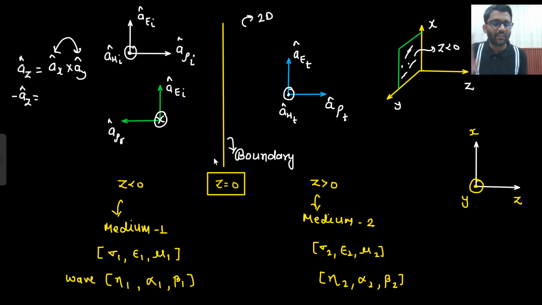And why is only one guy changing the direction? If I say that this guy has changed the direction, let's just say this guy is minus Ax cap and this guy has also changed the direction, this guy is minus Ay cap. So minus minus got cancelled. So what will be the answer of this? Az cap. But what do you need? Minus Az cap. So one of the guys has to change. If I am saying that this guy is not changing, so Ax cross minus Ay, what will I get? Minus Az. So what I am saying is, the electric field is not changing, but the magnetic field is changing. So using this assumption, we will derive the formula.